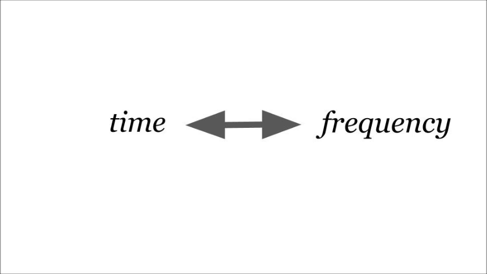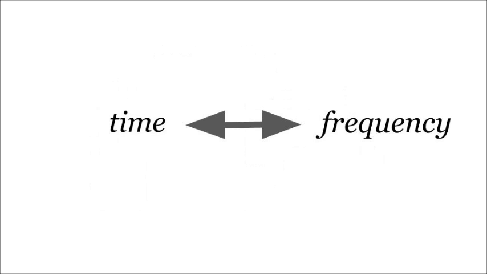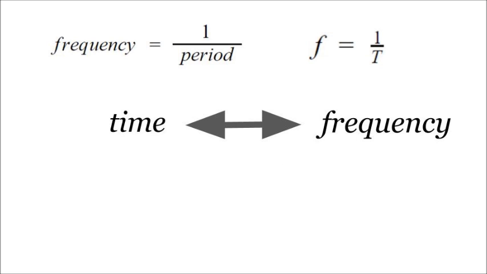And in a way, time and frequency are inverses of each other. Seconds are hertz, cycles per second. So it sounds like you're going from a cowboy riding a horse to a horse riding a person. But slow down, partner. Now, frequency is the inverse of period. Period is a special time. It's the time for one cycle.